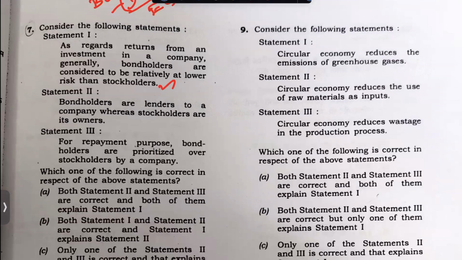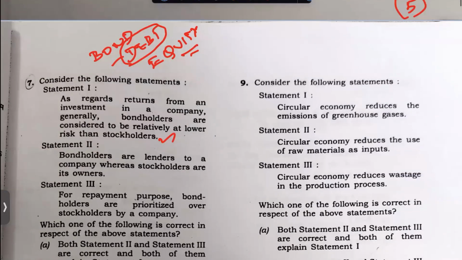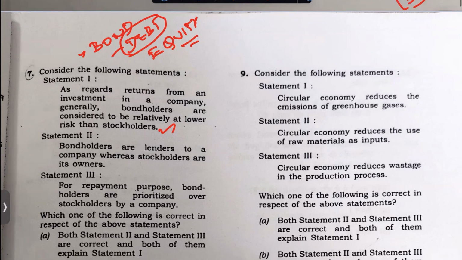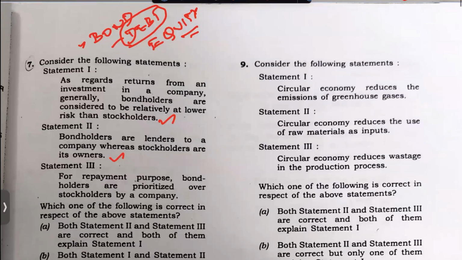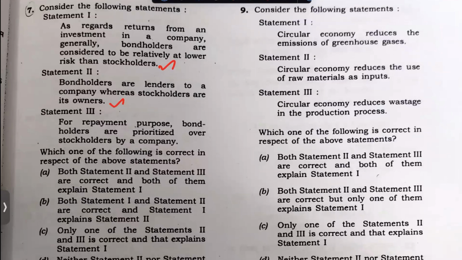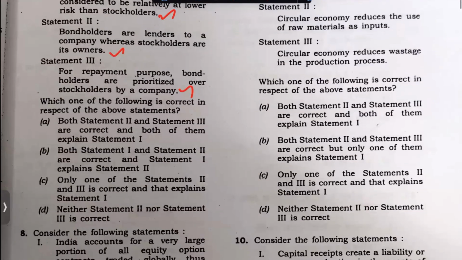So this is the point, right? A debt holder, a bond holder, invariably, whether the company grows or not, will get the money that the person who has lent to you for the bond has given. So this is correct, lenders to a company. Whereas equity, as I said, means you are part owner, for repayment. This is true. So both statements are correct.